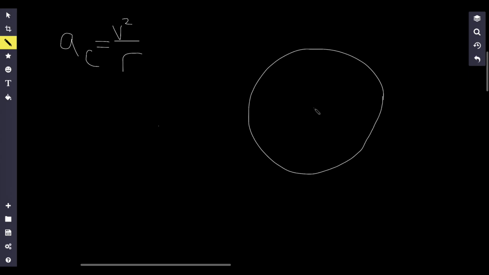Now, finally, let's talk about centripetal acceleration. Centripetal acceleration is v squared over r. Whenever an object is moving in a circle, there's going to be some sort of centripetal acceleration and some sort of centripetal force associated with that. So think about what happens if this is a car and you turn the steering wheel to the left. The wheels of the car turn to the left. If this is the top view of the car, the wheels of my car turn to the left.